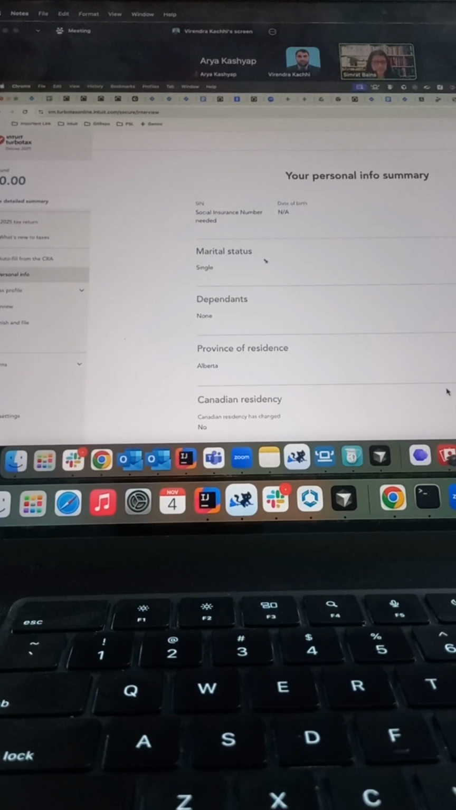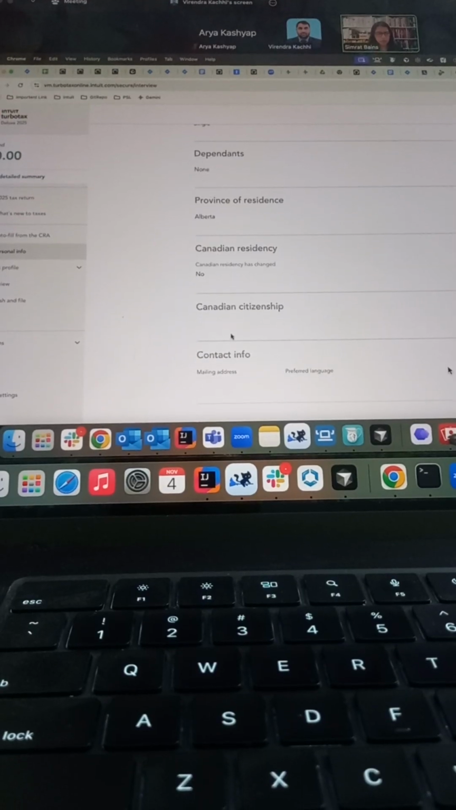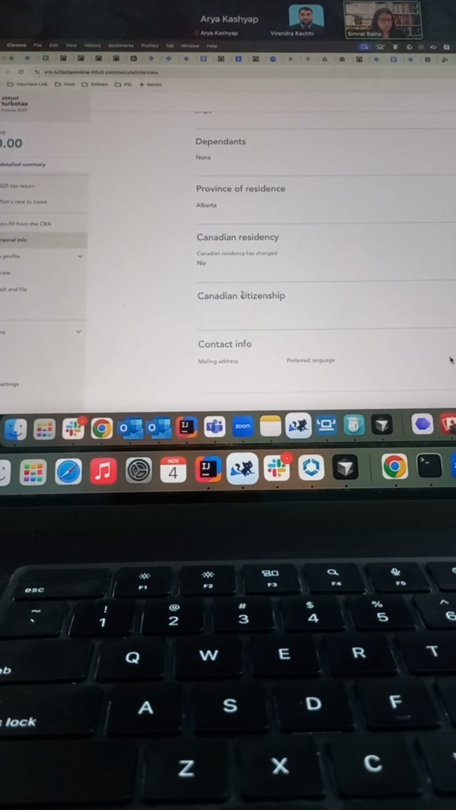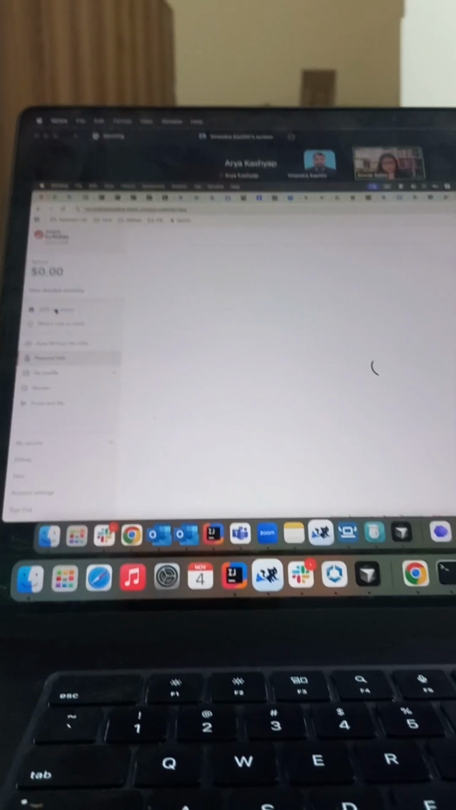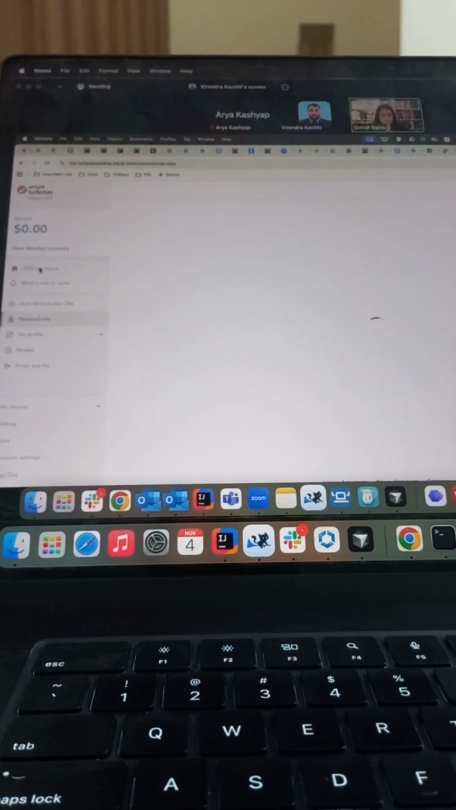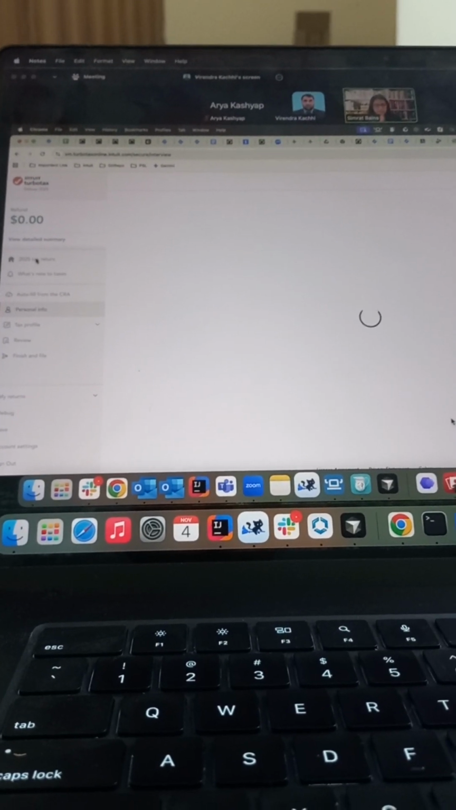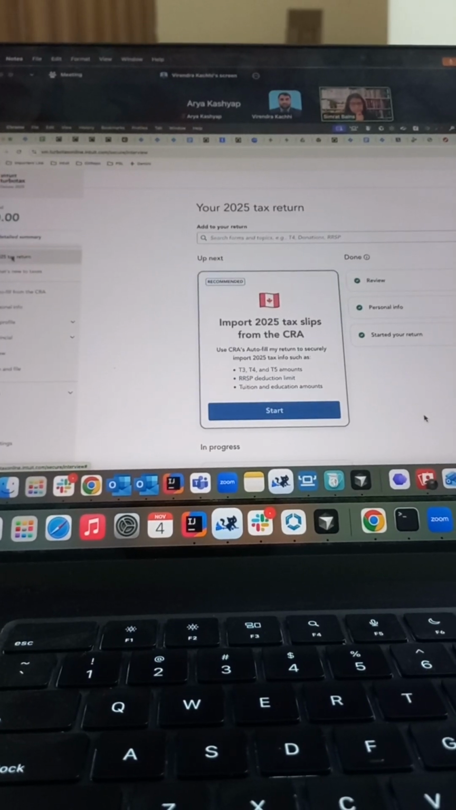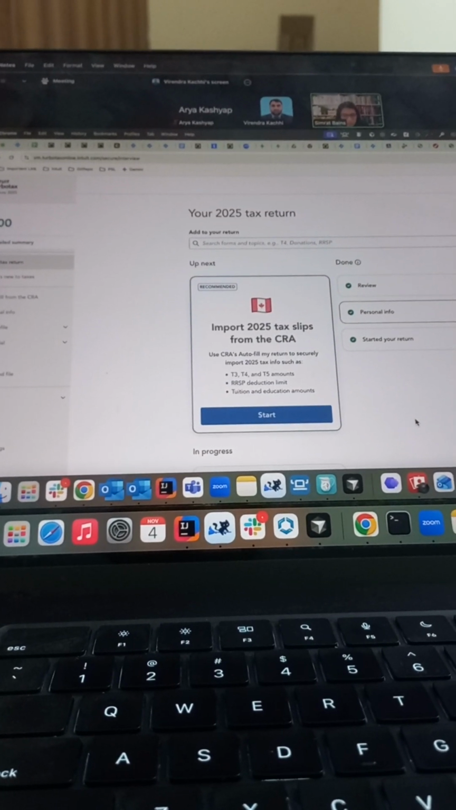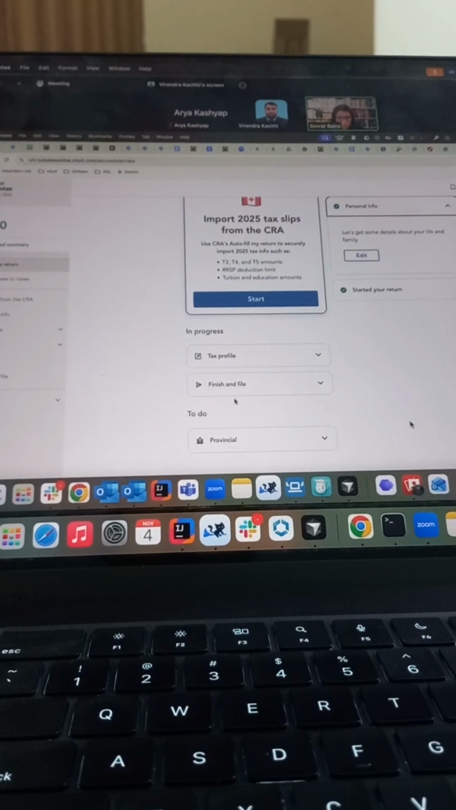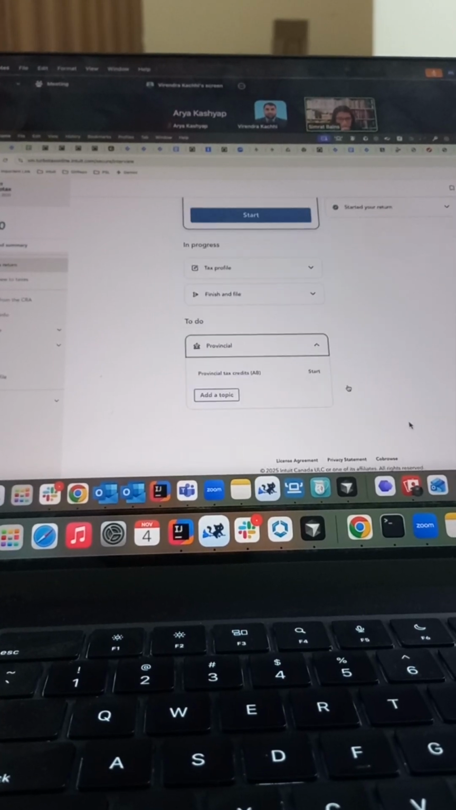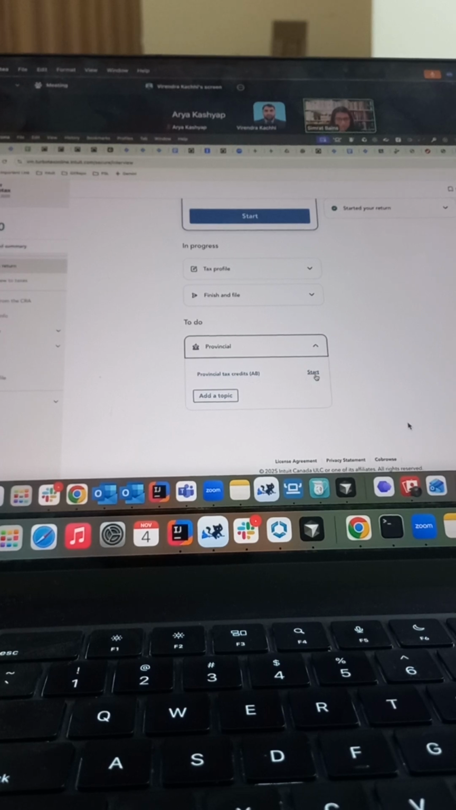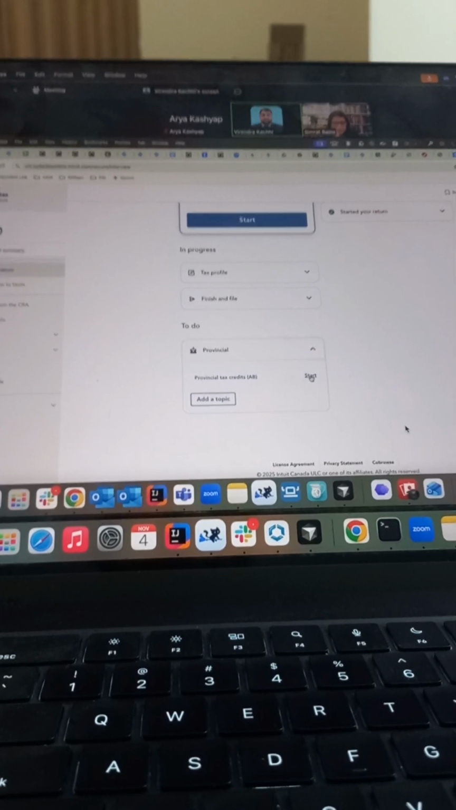Okay, now let's see. Now can you go back in the 2025 tax return? Just go on tax home again. Up left. Yeah. If you select this here. If you scroll down, there should be a provincial section. No, in progress. Yeah, the to-do one. Go on that. Provincial tax credits Alberta. Yeah, let's start.